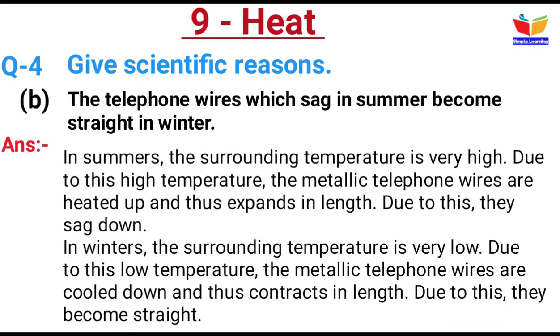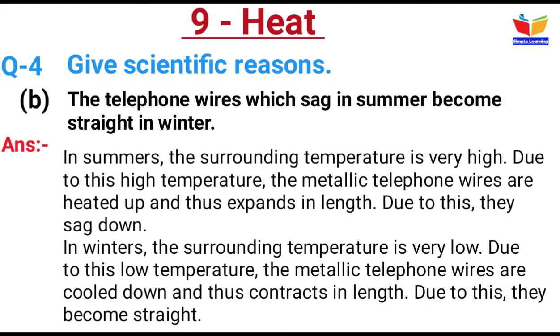B. The telephone wire which sags in summer becomes straight in winter. Answer is in the summer the surrounding temperature is very high. Due to this high temperature, the metallic telephone wires are heated up and thus expand in length.